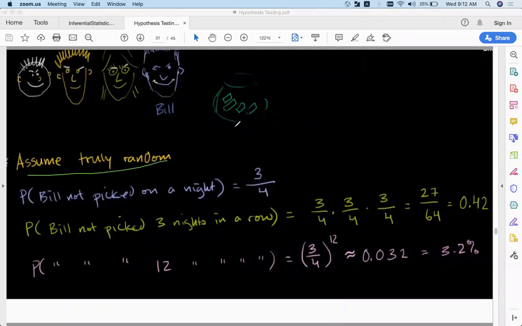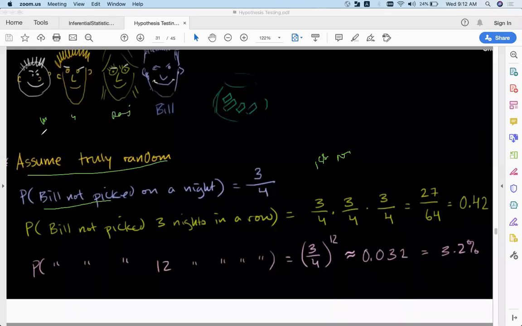So on the first night, let's say Bill is not picked. What is the probability that Bill is not picked on a night? The probability is 3 by 4, because let's say this is Mani, this is Shankar, this is Raj or someone, and this is Bill.